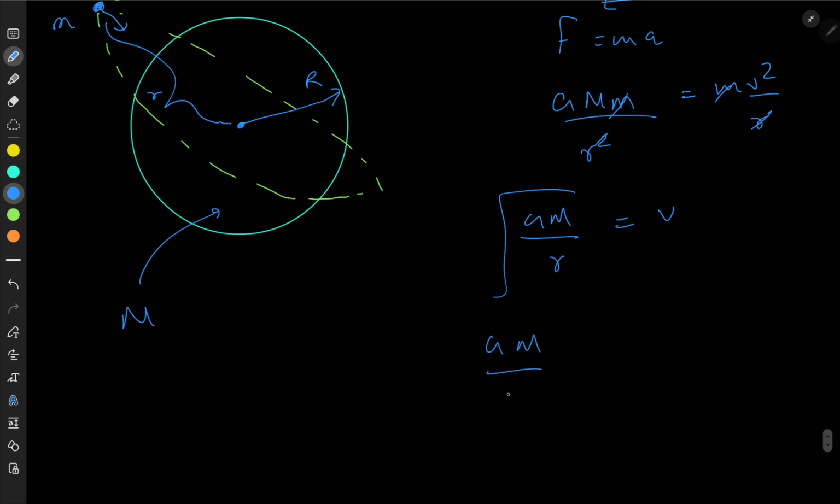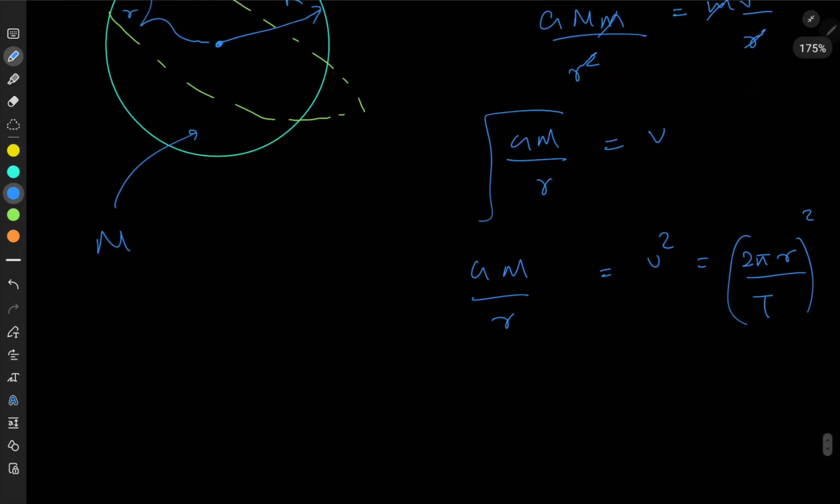GM over r is equal to v squared after simplifying. But v is equal to 2πr over T, so I can square that. Is that clear? Then GM over r is equal to 4π²r² over T².